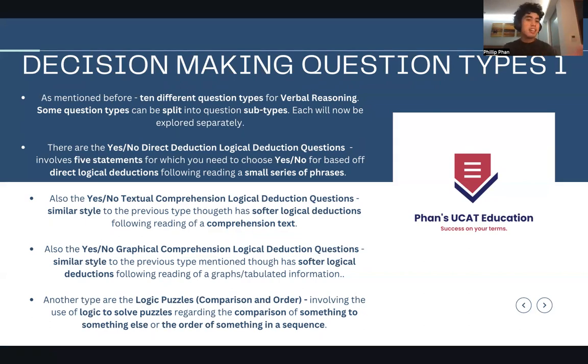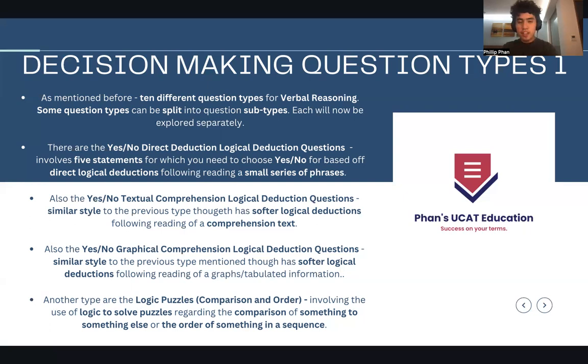For decision making, some question types can be split into question subtypes, and now we're going to explore each of them separately, but not necessarily in a lot of detail. This is just a brief introduction. But I can remind you they do get split up into different subtypes, which are very important.